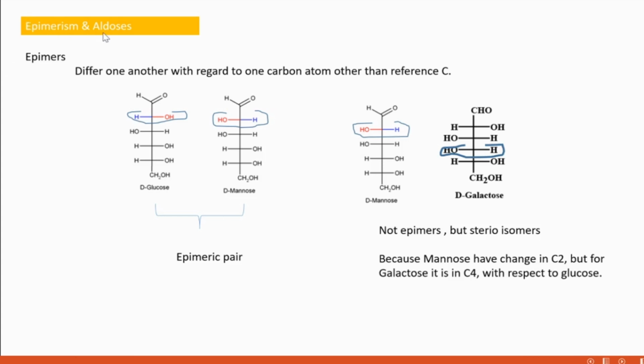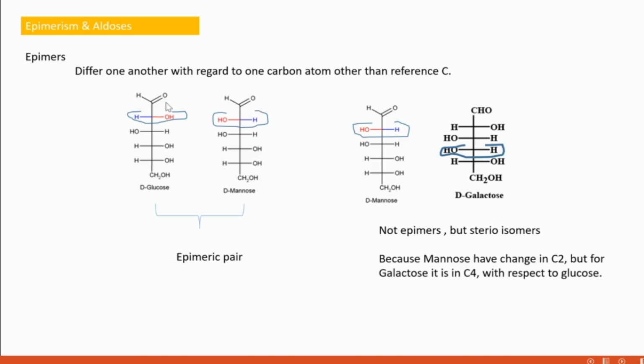Then epimerism and aldoses. Epimers I already explained to you. Epimers differ from one another with regard to one carbon atom, the same carbon atom, other than the reference carbon.